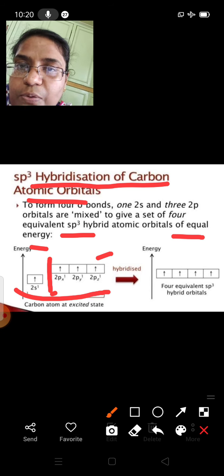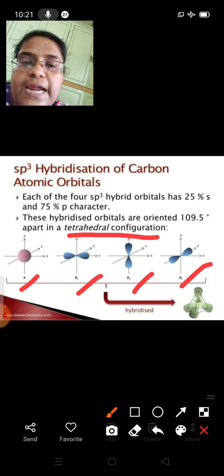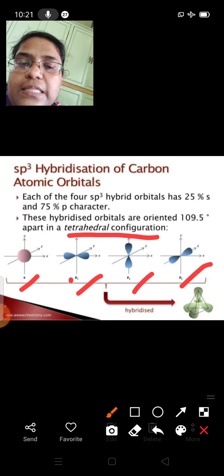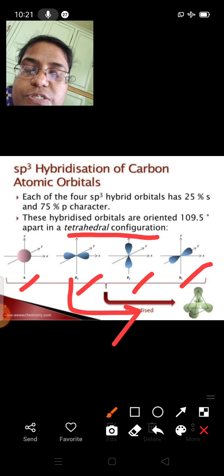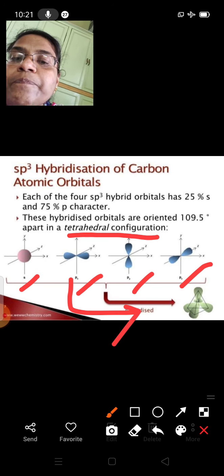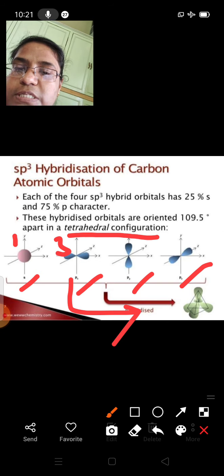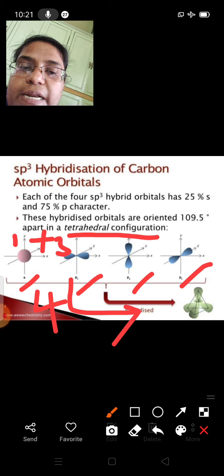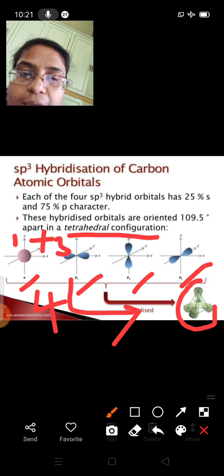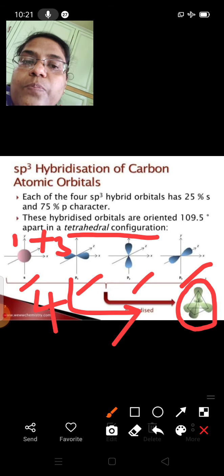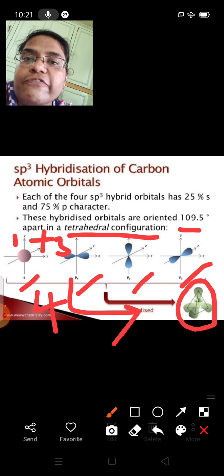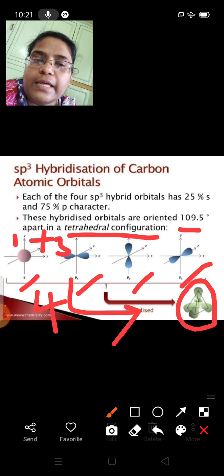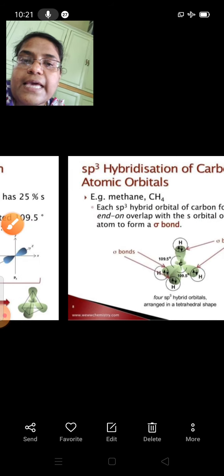One 2s orbital and three 2p orbitals after excitation will mix up with each other to give rise to hybridized orbitals. How many orbitals will there be? 1 s orbital and 3 2p orbitals, hence we get 1 plus 3, 4 sp3 hybrid orbitals. They are arranged in tetrahedral configuration, and the bond angle will be 109.5 degrees.